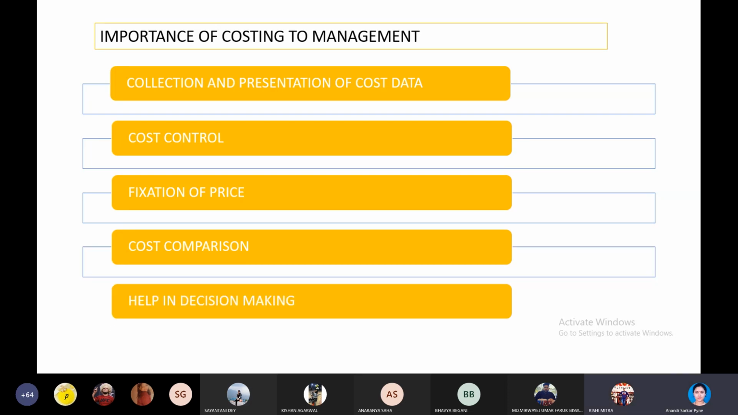Yes, it helps in decision. Yes, yes, Rishi. Ma'am, will you explain the fixation of price one more time? Yes, so fixation of price. Yes, sorry to interrupt, Ma'am, two or three students are waiting because they got disconnected. Can you please let them in?